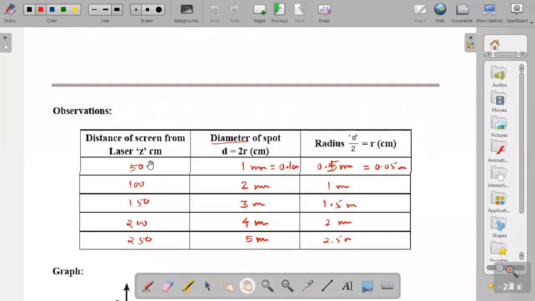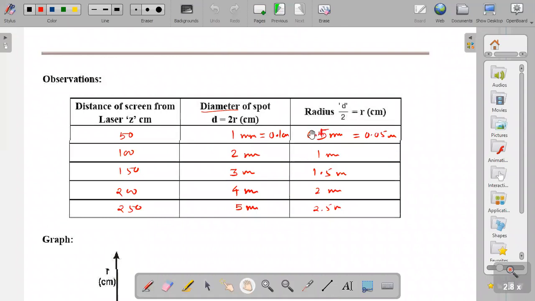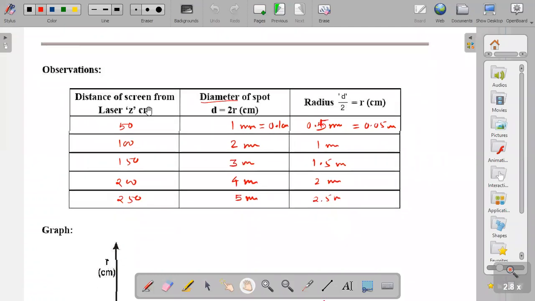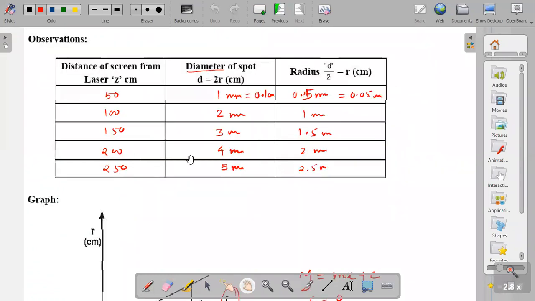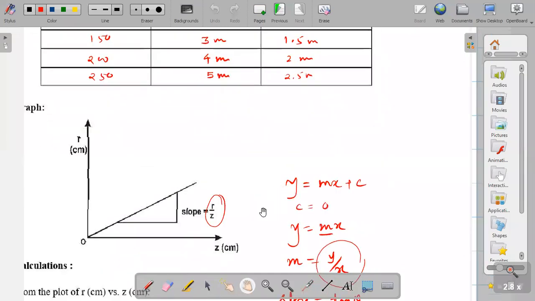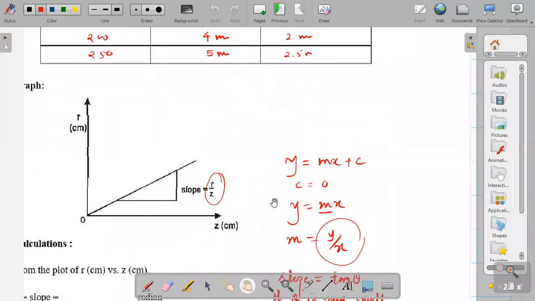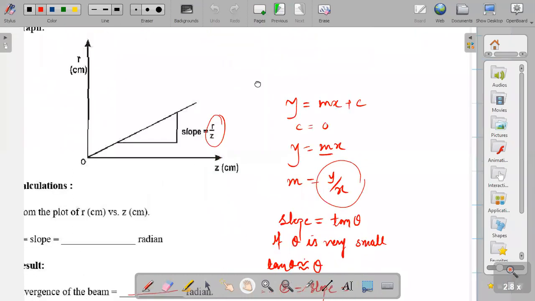Note down this reading. For 50, the diameter is 1 millimeter, take half of that, 0.5 millimeter, or you can convert into centimeter, no problem, because here the distance is in centimeter. Then plot the graph. I will show how to plot the graph using computer software or Microsoft Excel, and using that you can immediately find the slope as well as tan. Thank you so much, dear student.